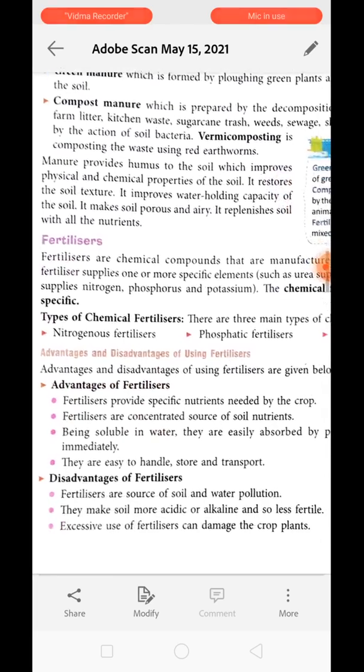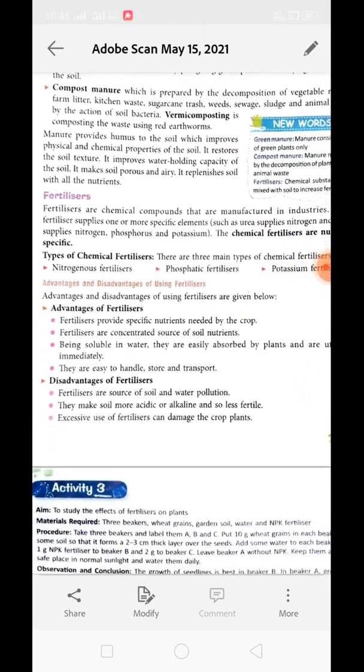Okay, now about fertilizer. What is fertilizer? Fertilizers are chemical compounds that are prepared in factories or industries.